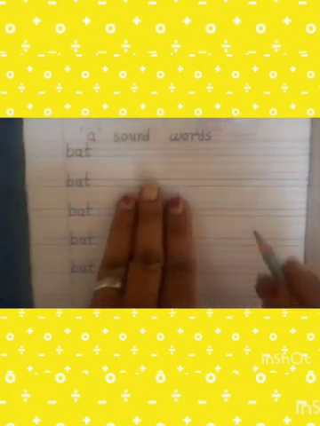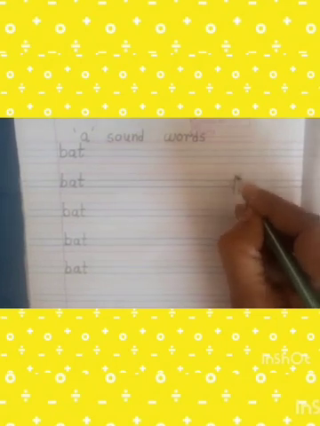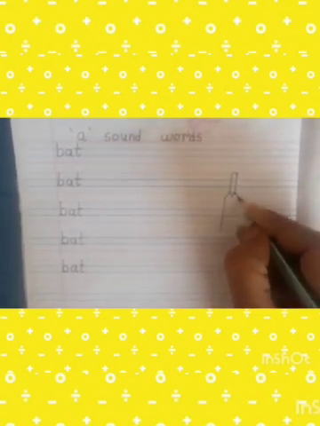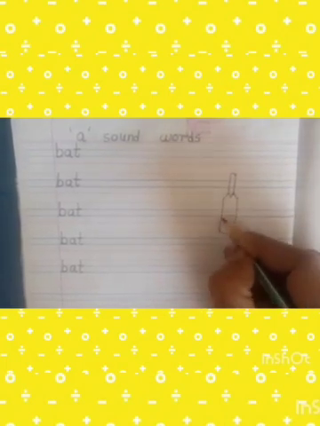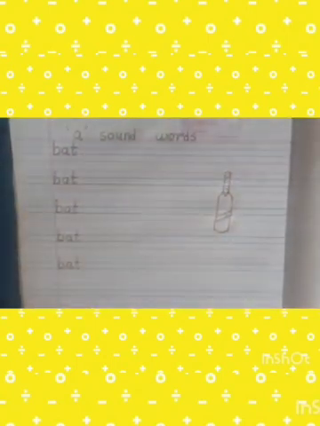Leave some space, and here we will draw a picture of a bat. You have to draw 2 standing lines, curve, and slanting, 2 standing, curve, 2 slanting lines, and small slipping lines. In this way you have to draw a bat.